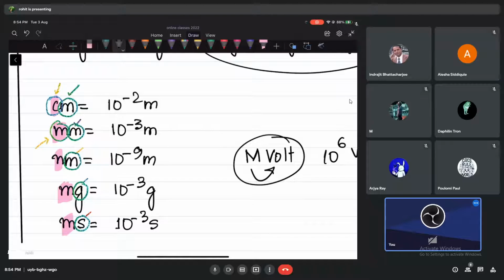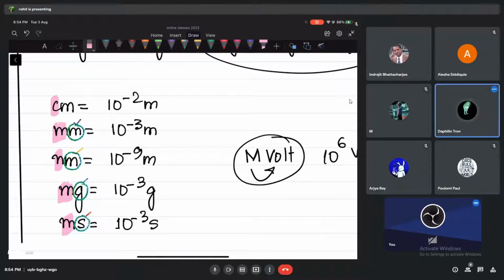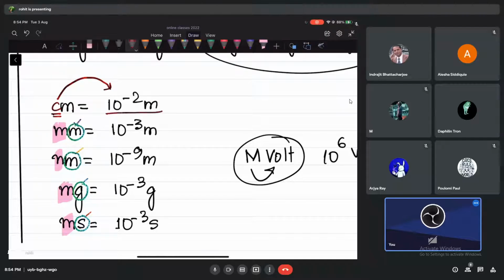Can I call this one meter? No, sir. This is called milli. Milli is a prefix, no? Yes, sir. Okay, so that is milli. And this is centimeter. So what do you understand, guys? Centimeter means 100 times smaller than a meter. You understand? 100 times, because this is like 1 by 100. 1 by 100 of a meter.